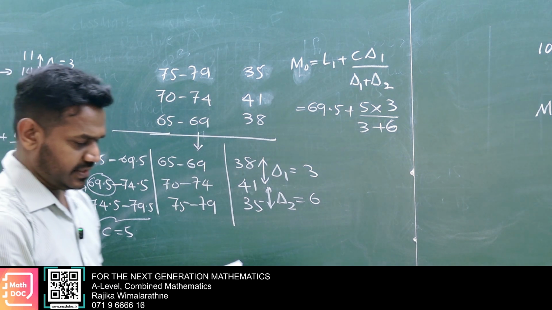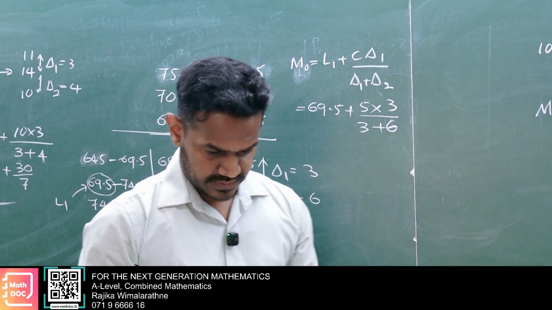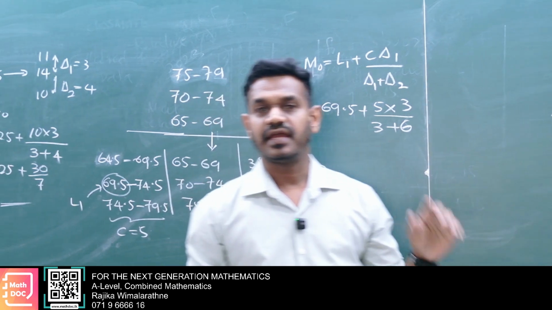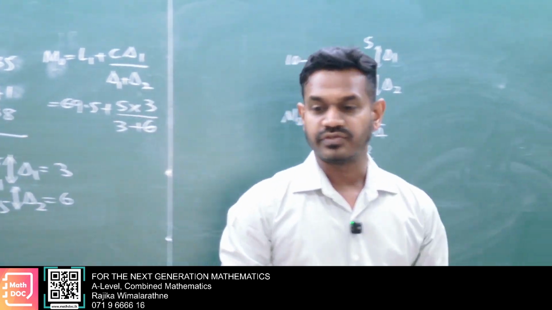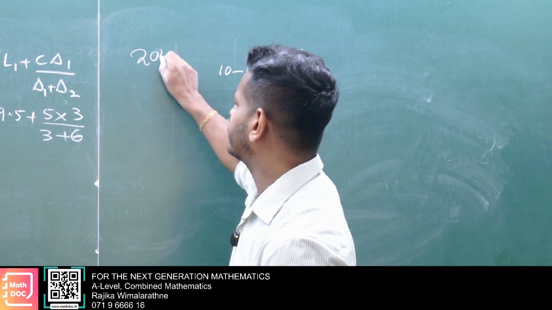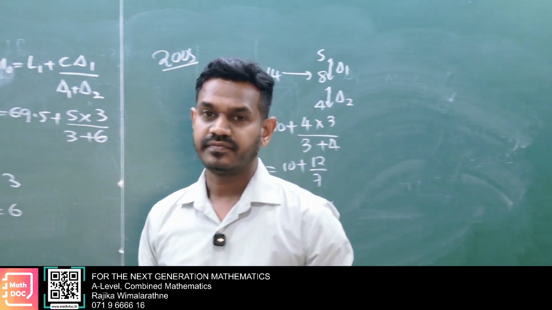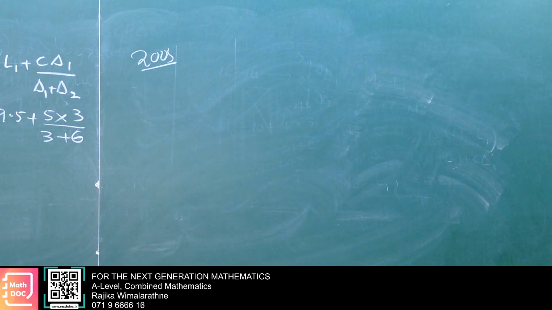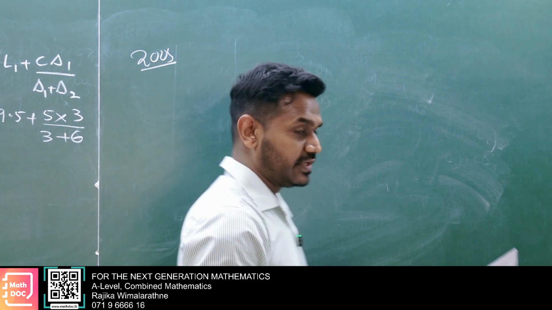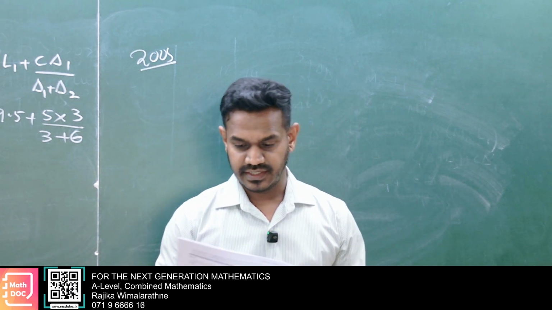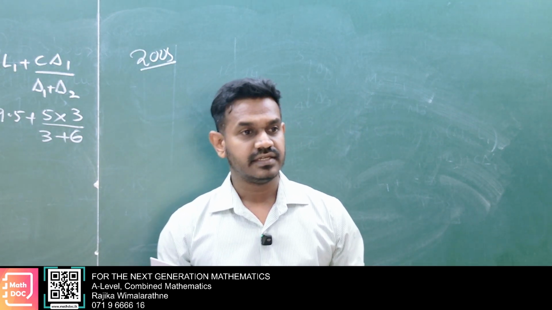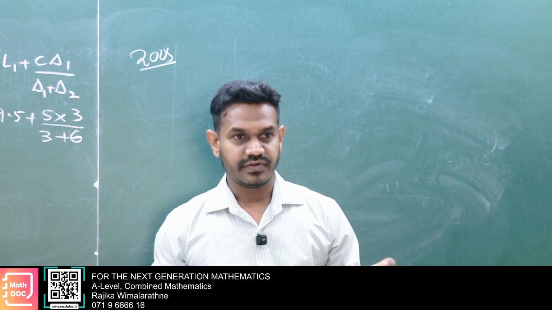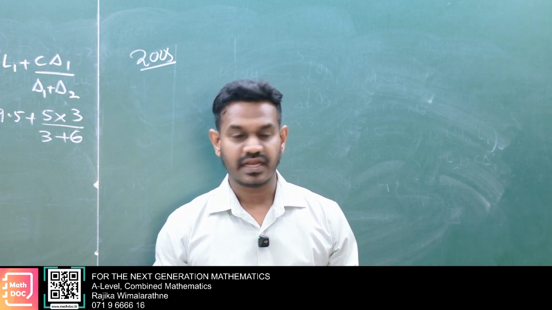Okay, let's do another two only. You go to 2005 table, and calculate mode. First you get real boundaries, because real boundaries are not given. Then select the highest frequency class. Then the lower boundary is L1. From the class boundaries you select the class width.